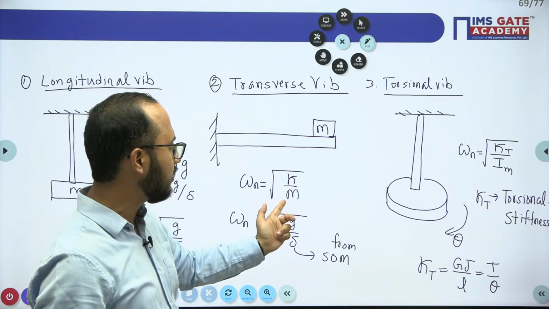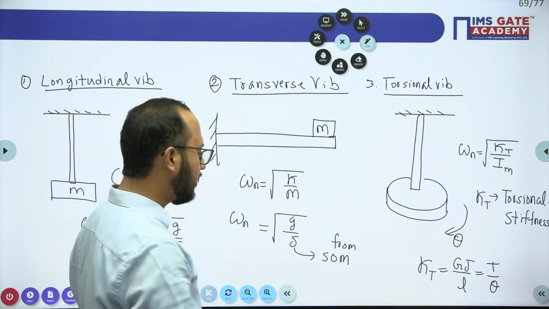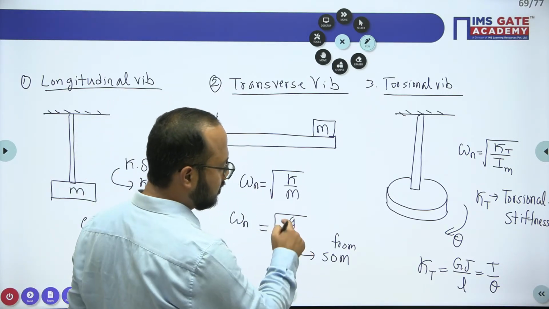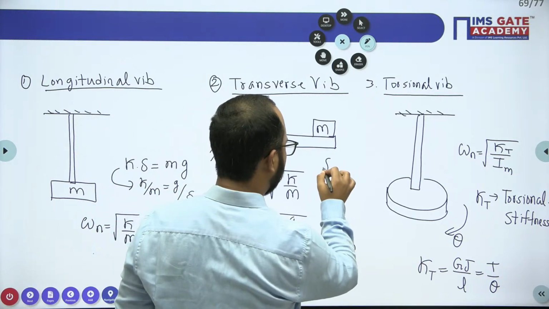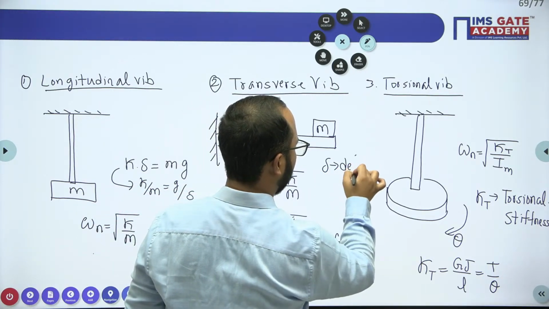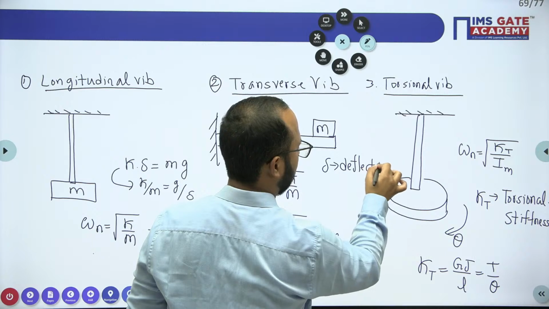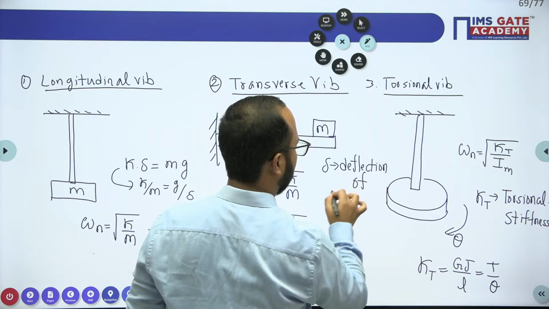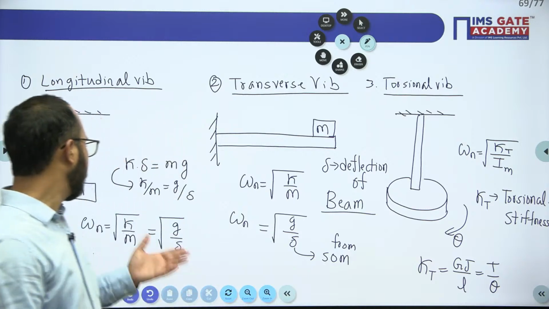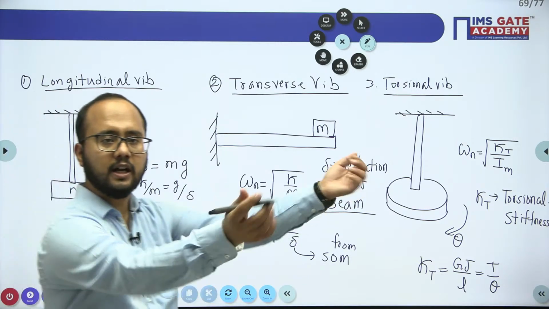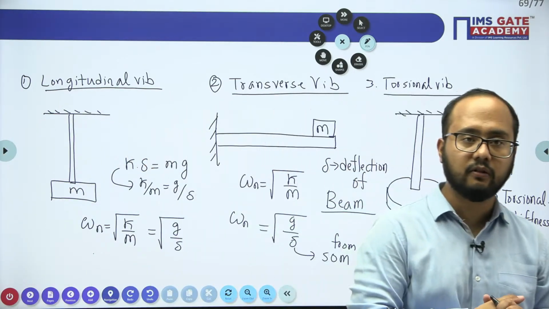But instead of using those, we'll use this formula, under root g by delta, where delta is the deflection of the beam. Like that, axial stiffness is there too. I hope this particular point is clear to everybody.